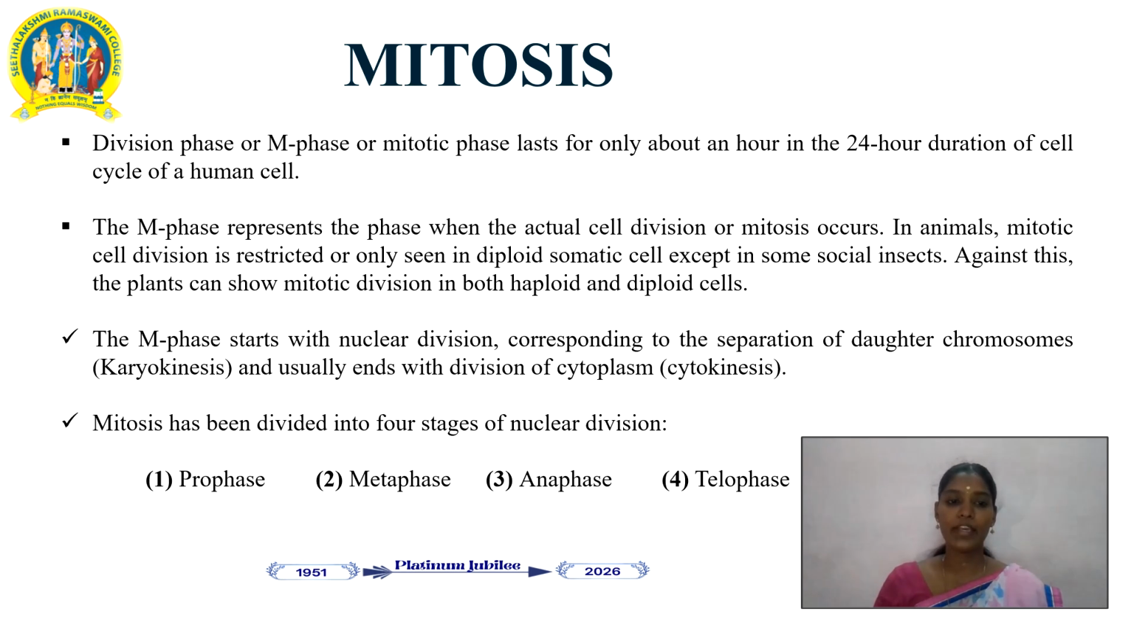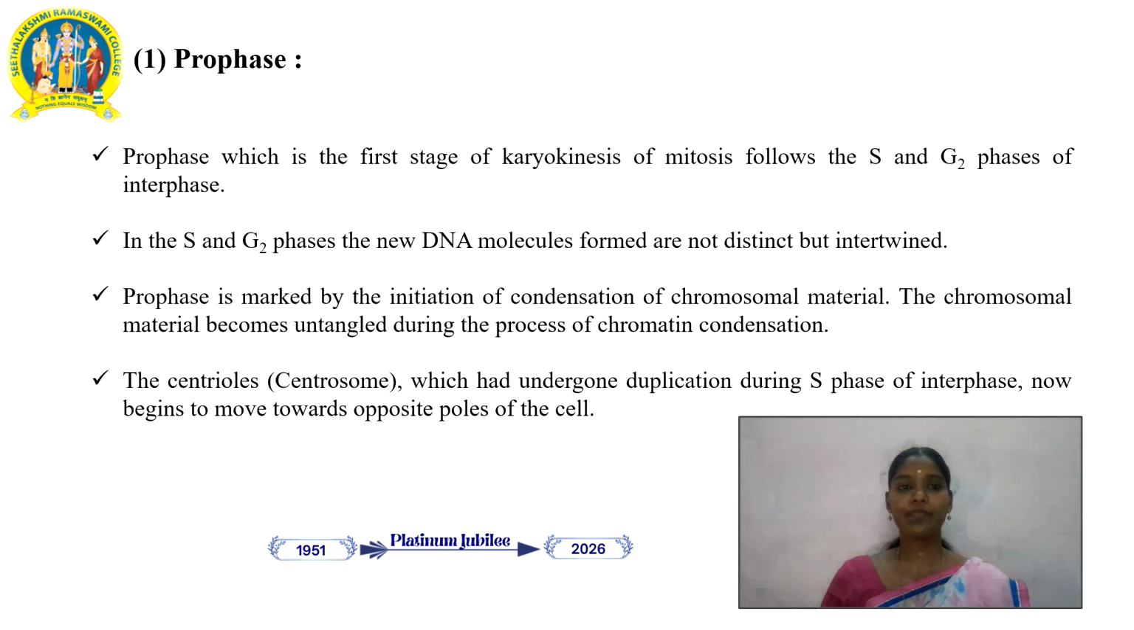This will start from the karyokinesis process and end with the cytokinesis. Mitosis has been divided into the four major stages of nuclear division: prophase, metaphase, anaphase and telophase. Let us see the four phases with a clear explanation. The first one is prophase.